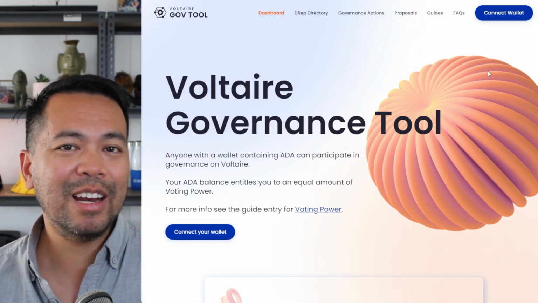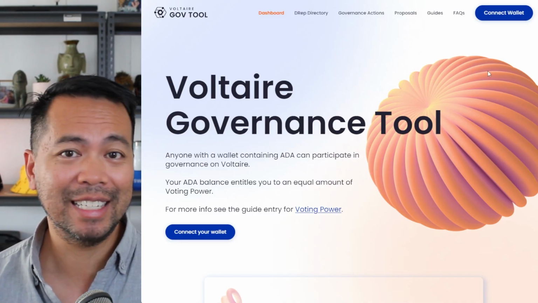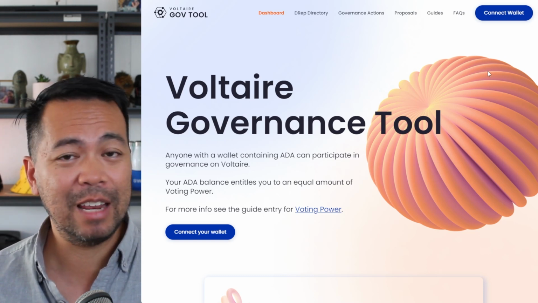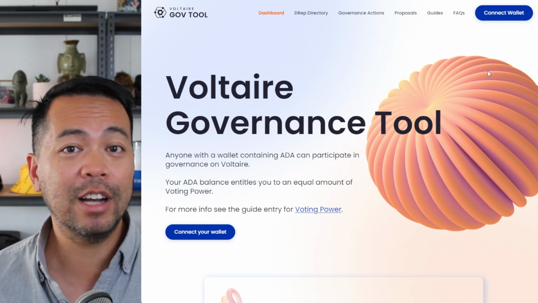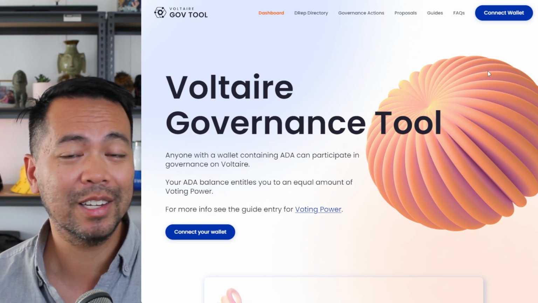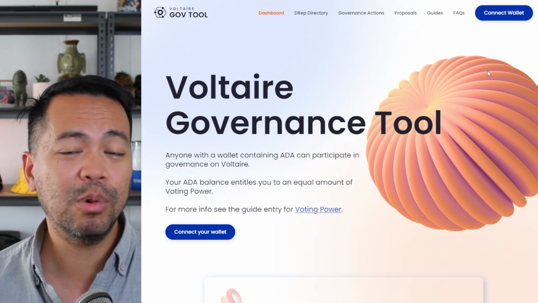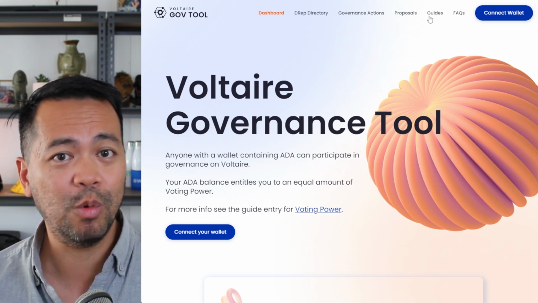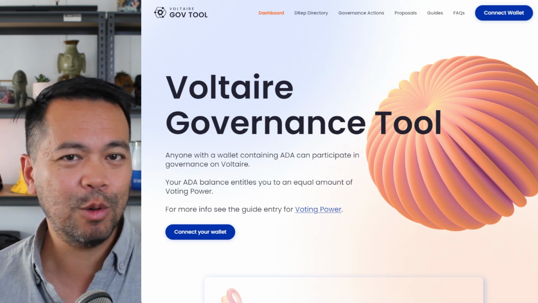So let's begin with the process of registering as a DRep. Now, I'll be doing all of this on one of the test nets on SanchoNet in particular. So there's a little bit of configuration that you need to do on your wallet so that it would actually work. In this example, I'll be using Eternl. Eternl is absolutely fantastic for this. They've done a lot of work around it. So let me show you what you need to do here.